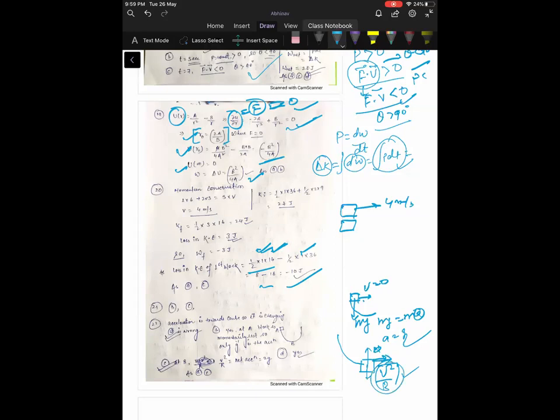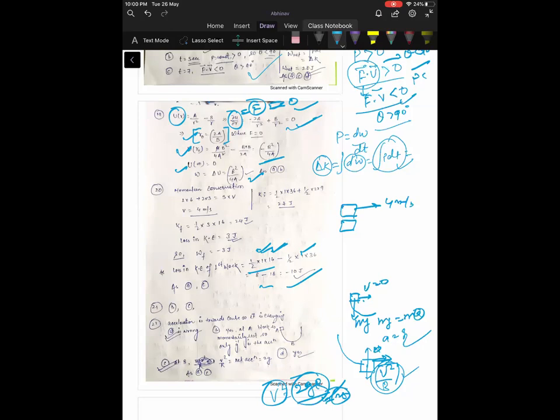So v square is 2gr. Why 2gr? Just by applying energy conservation. So v square by r will be 2g. So acceleration at B will be 2g only, not 3g. So this statement is wrong, but I am looking for the wrong option.